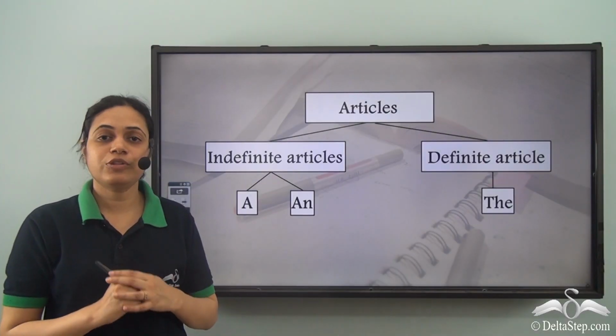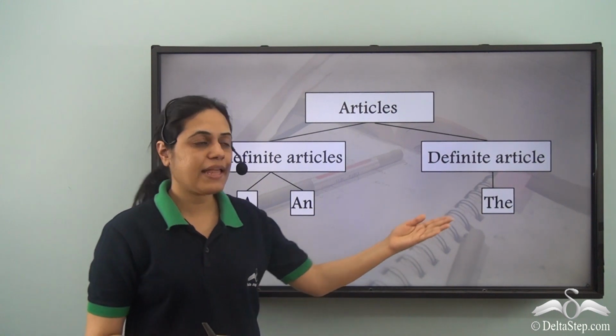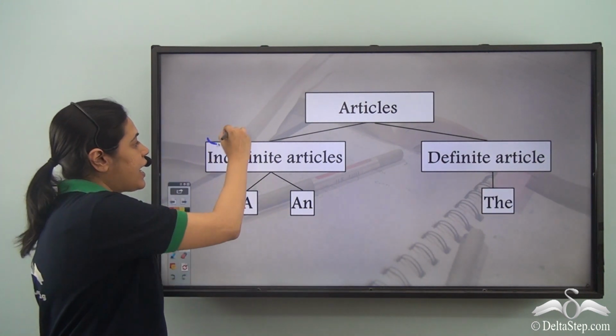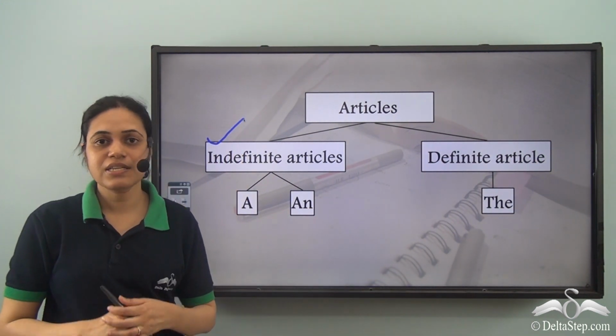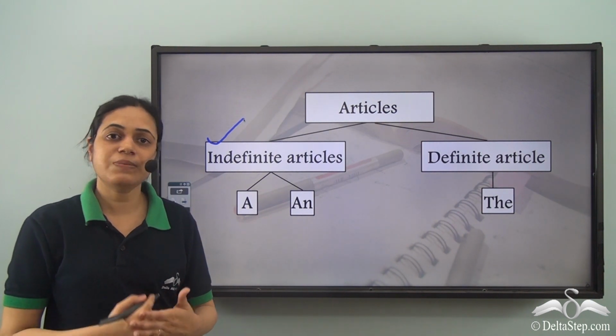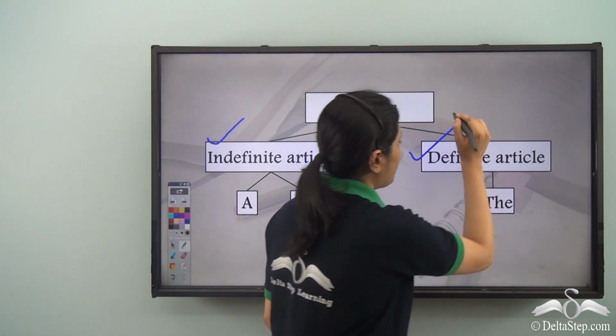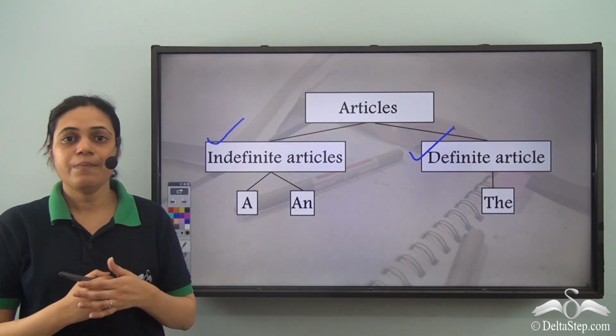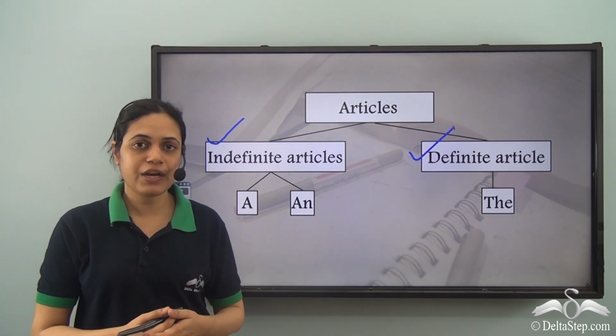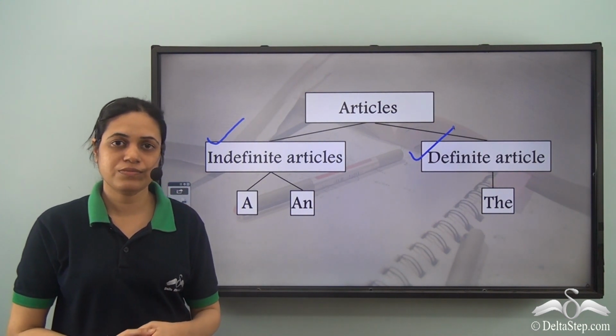So we have learnt about three articles, a, an and the. A and an are called indefinite articles because they don't talk about specific or particular nouns, whereas the is called definite article because it talks about specific or particular nouns.